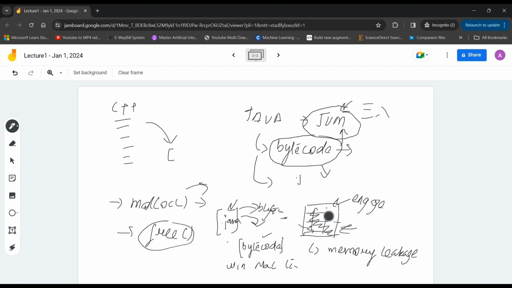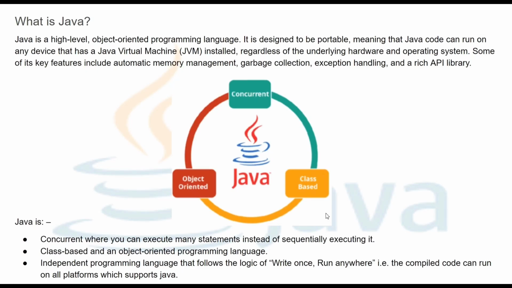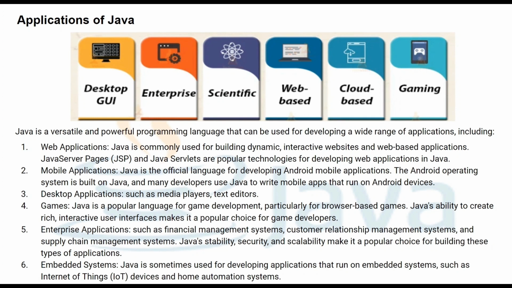So this is the concept of what, in a nutshell, Java is and how Java works. We didn't start coding this yet. I'm just telling you what Java is. Okay, so what are the applications of Java? Where can we use it?